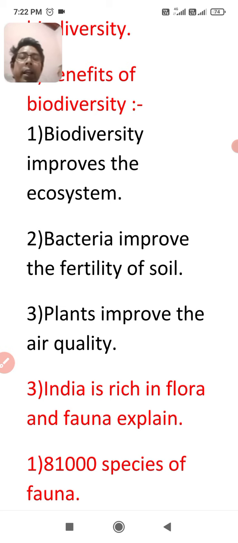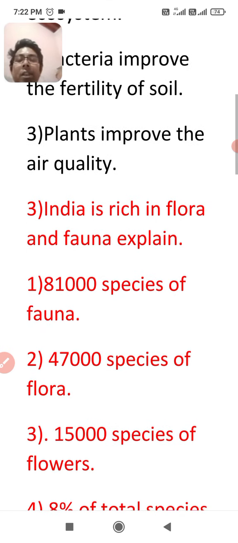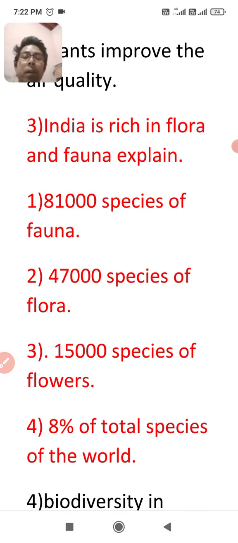We are going to explain it from the first point. 81,000 species of fauna are found in India, 47,000 species of flora are found in India, and 15,000 species of flowers are also found in India. You know it very well. And the fourth point, 8% of the total species of the world are found in India. That's why we know that India is rich in flora and fauna. I think you got the point easily.